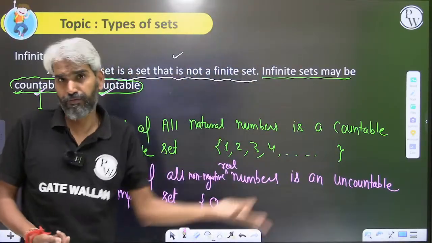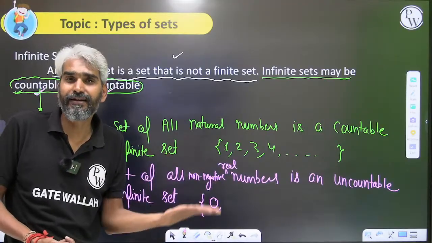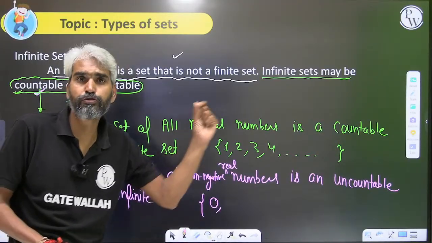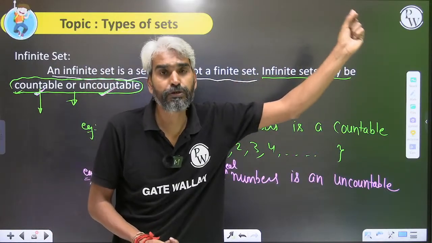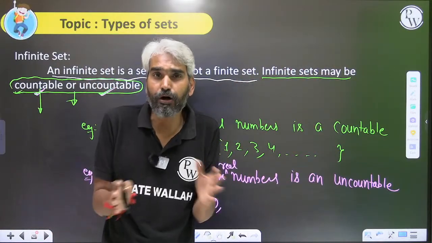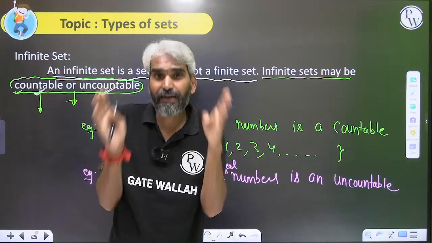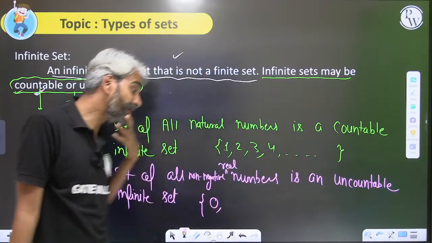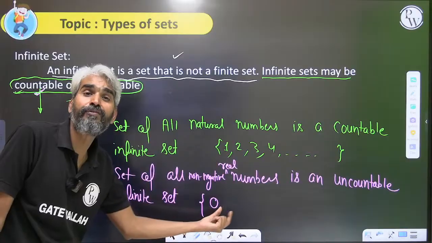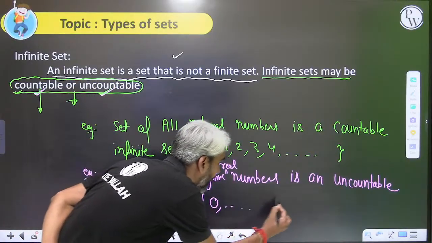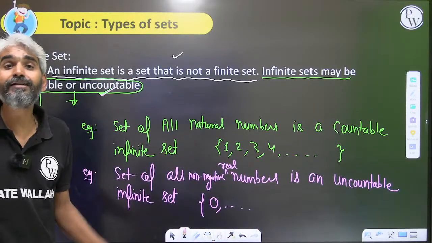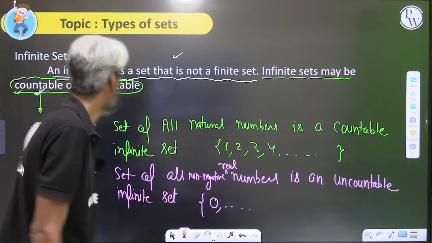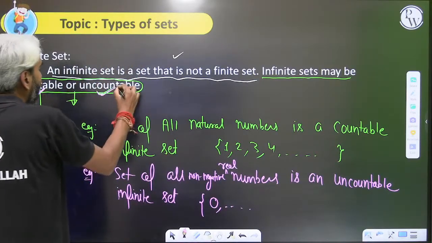You can keep writing 0.000000000000001. If this is your next number, then another real number between 0 and 0.00000000001 will exist, because the number of real numbers between two numbers will always be infinite. So you cannot list the next number after 0. That is, you cannot start counting the elements of this particular set. Therefore, this set is an uncountable set. It is the basic understanding of countable and uncountable sets.